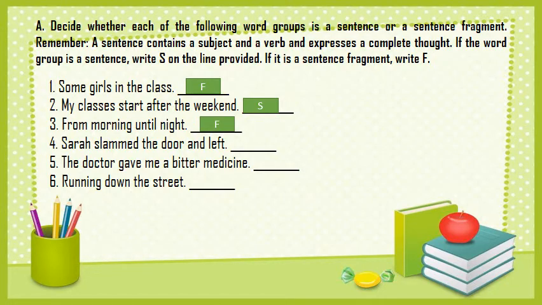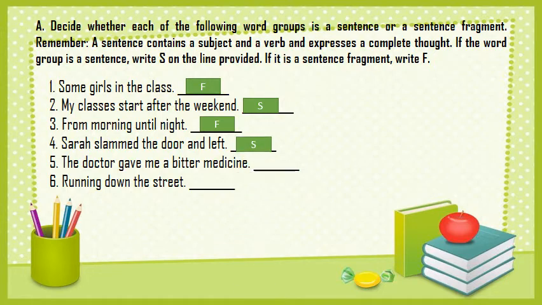Number four, Sarah slammed the door and left. Sarah slammed the door and left. Here I have a subject, Sarah, and I have a verb, slammed. Do I have a complete idea? Also, I have a complete thought. So, is it a fragment or a complete sentence? It is a sentence. Excellent.